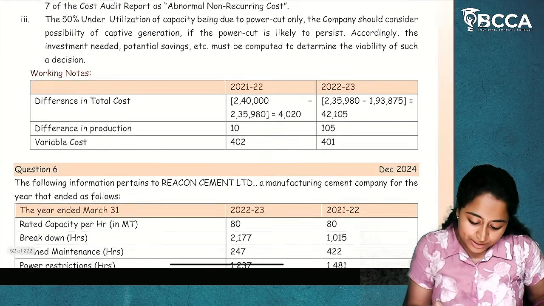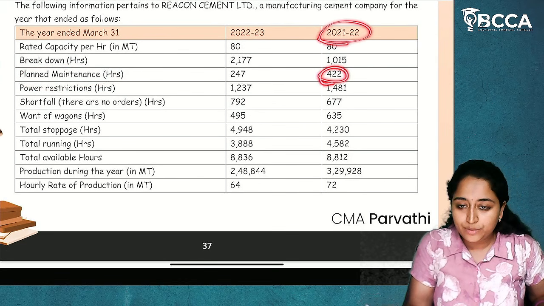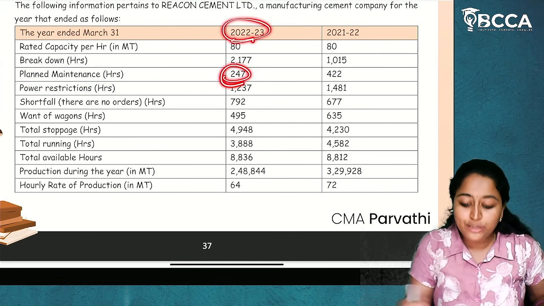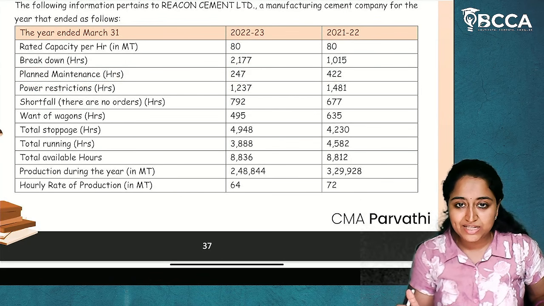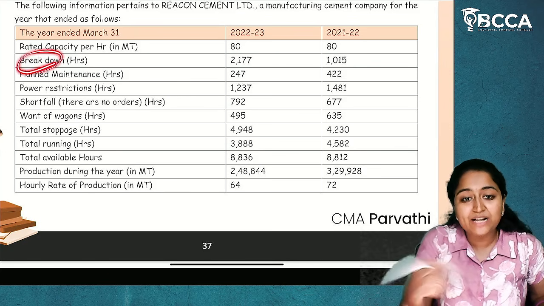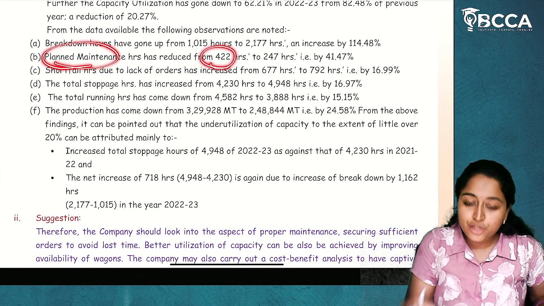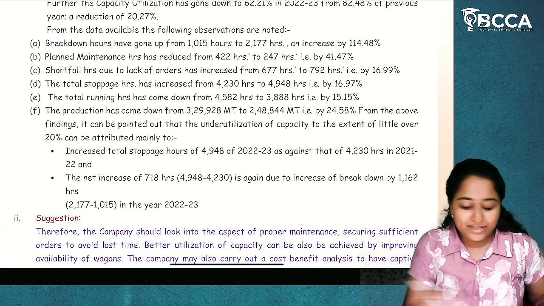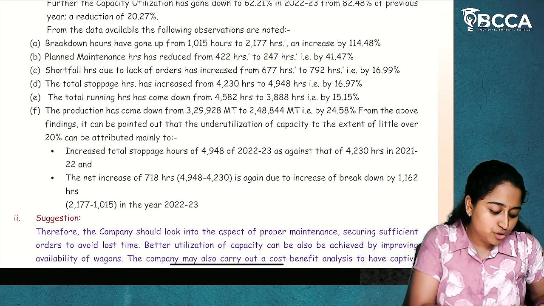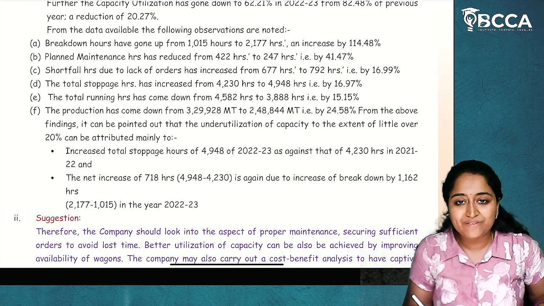Next, similarly, you will do it for planned maintenance. Planned maintenance in 21-22 is 422, whereas in 22-23 it is only 247. You have reduced the maintenance hours, which means maintenance is not being done properly, because of which breakdowns are increasing. So, you will write plant maintenance hours have reduced from 422 to 247. So, 422 minus 247 divided by 422 into 100. You will get 41.47%.